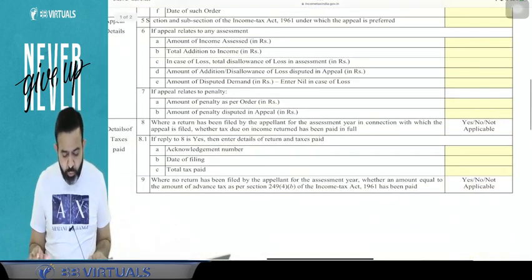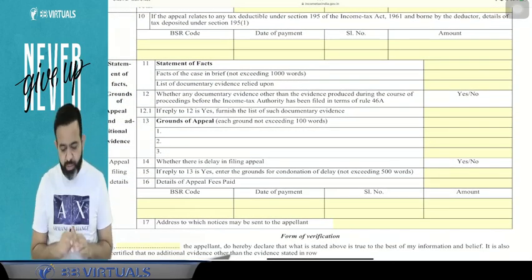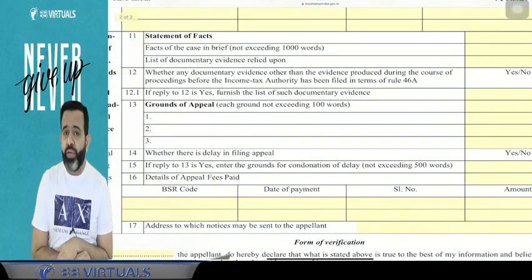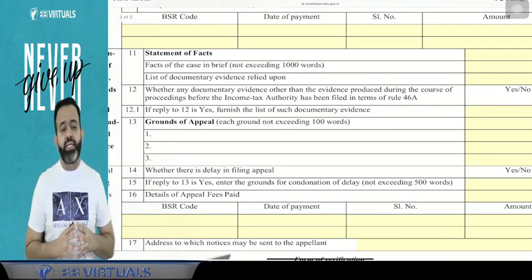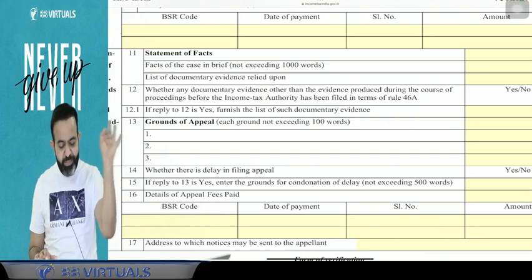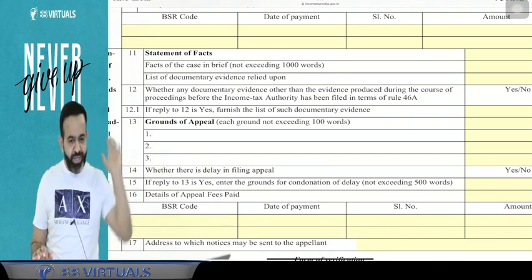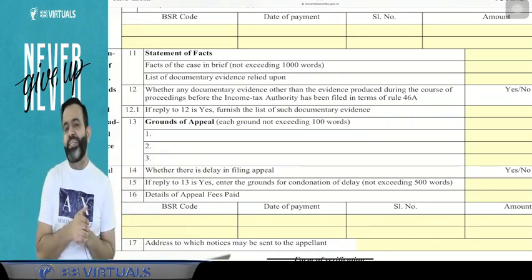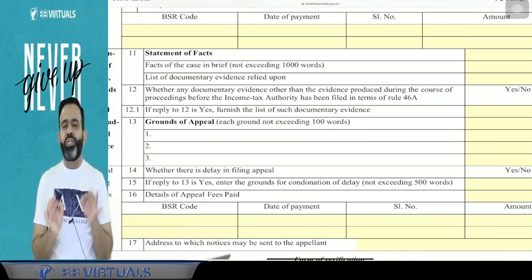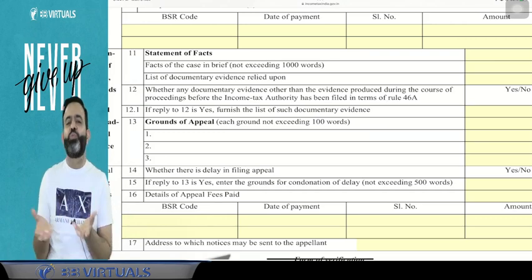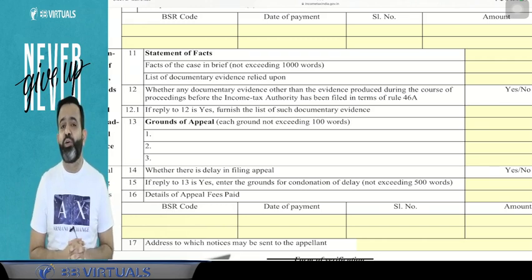After that, guys, there are two very important aspects you have to submit in the appeal. One is your statement of fact and one is your grounds of appeal. Now there is a difference between a statement of fact and grounds of appeal. Here they mention that the statement of fact should be written in brief only, not exceeding 1000 words. So maximum 1000 words you can write for the statement of fact. Now what is the statement of fact? A statement of fact means you just have to mention your case, what your issue exactly is. That is called your statement of fact.